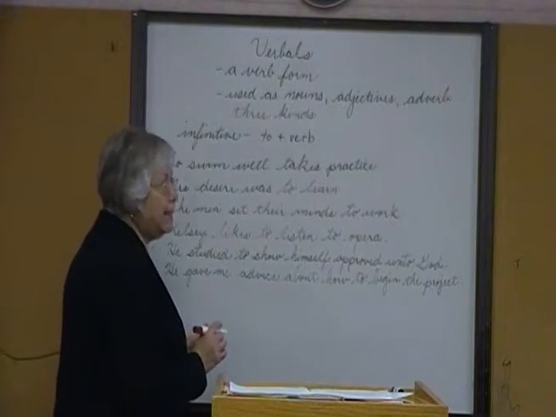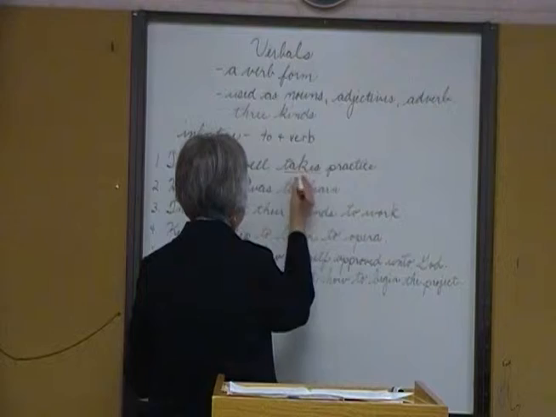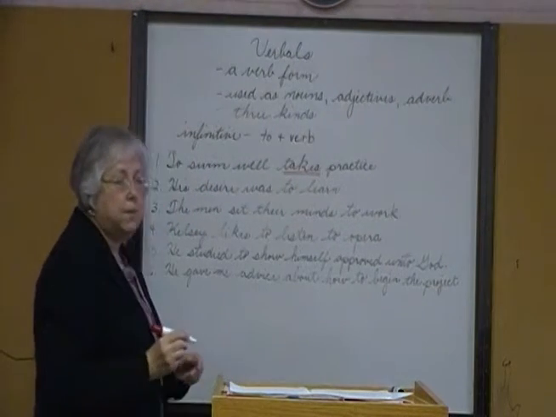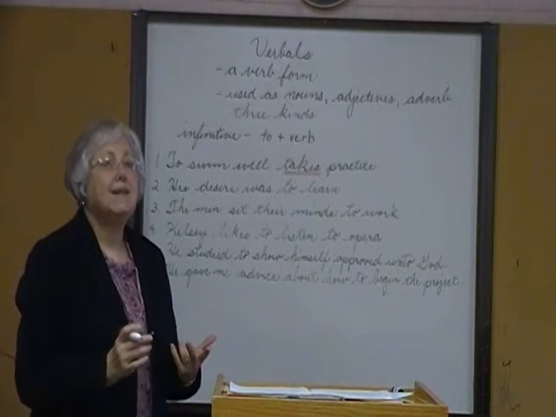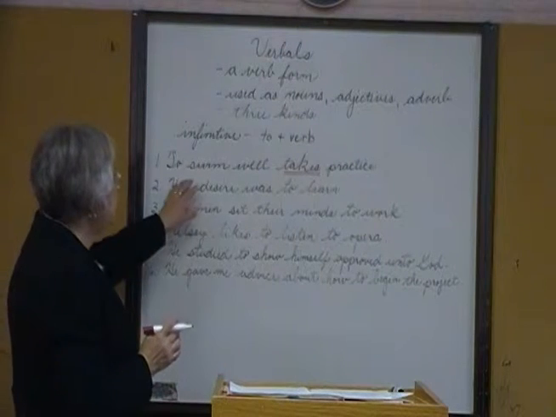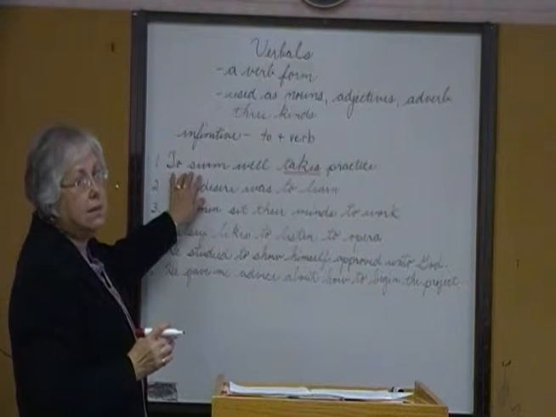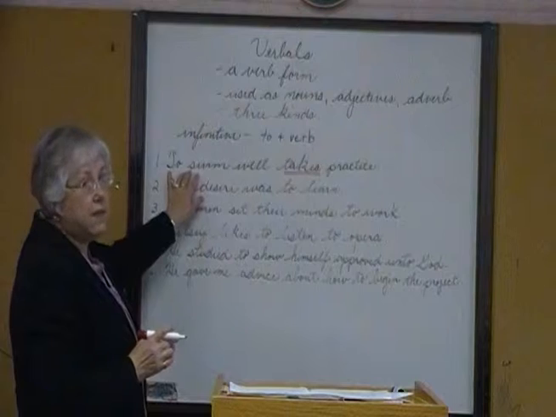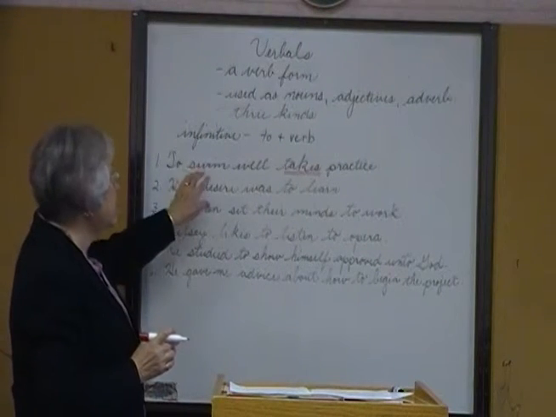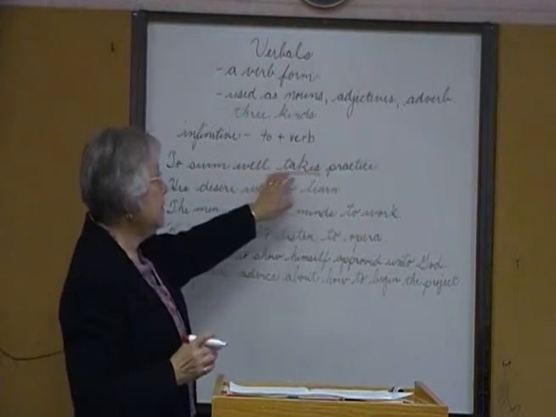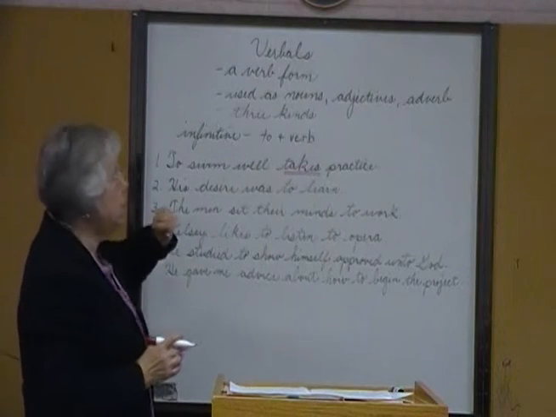Number one, what is the main verb, the main action of the sentence? To swim well takes practice. Takes is your verb, all right? Who or what takes? Well, to swim well takes practice. Here we have the infinitive right here, and it's at the beginning of the sentence. It's followed by an action verb.